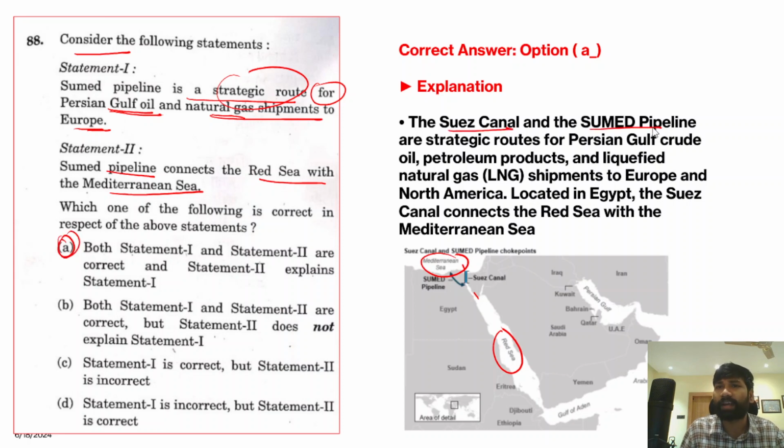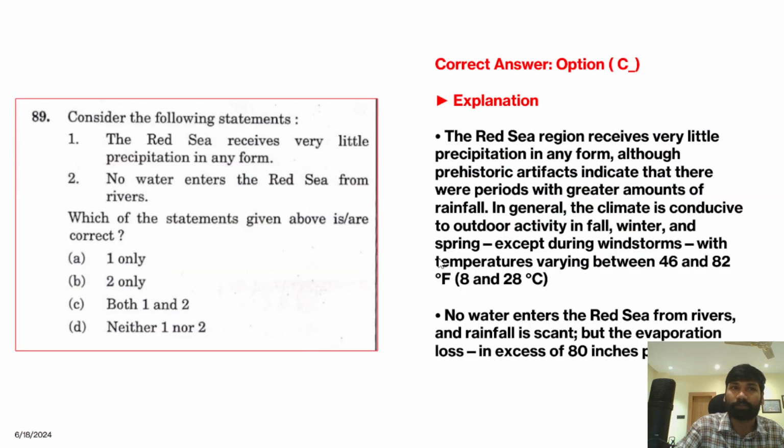The Suez Canal and the Sumed pipeline are strategic routes for Persian Gulf crude oil, petroleum products and liquefied natural gas (LNG) shipments to Europe and North America. In fact, the Sumed pipeline is located in Egypt, and the Suez Canal is located in Egypt. This particular canal connects the Red Sea with the Mediterranean Sea.